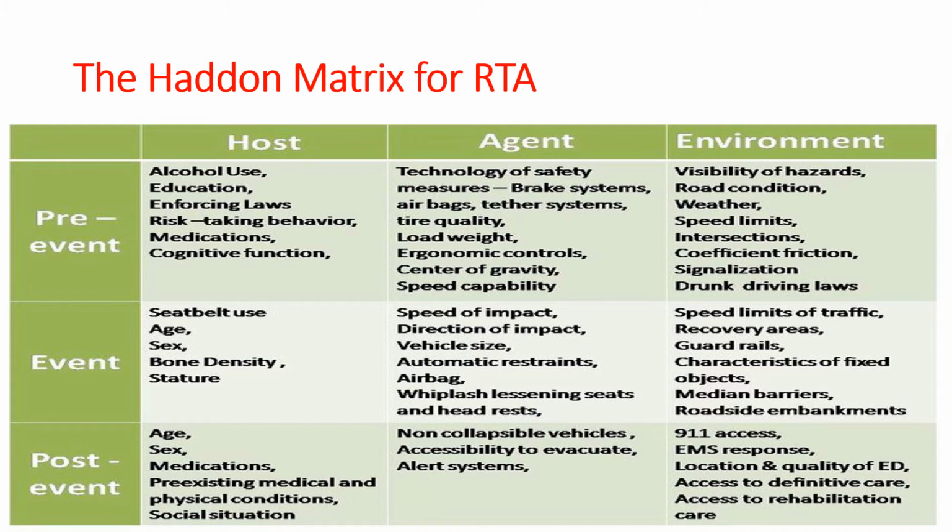All these availability and accessibility matters in the eventual lowering of the morbidity and mortality of the road traffic accident.